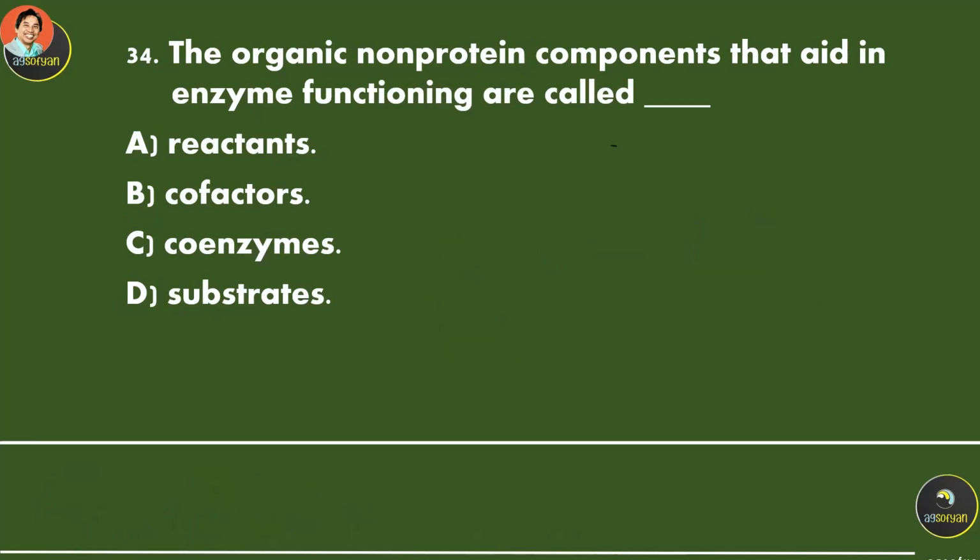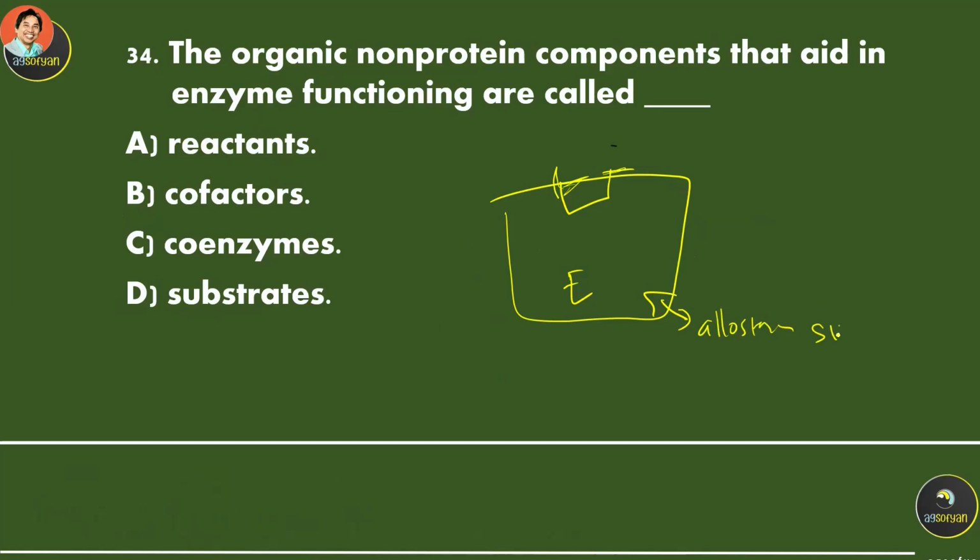The organic non-protein component that aids the enzyme functions are called... Okay, let's say this is an enzyme. It has an active site over here. There is also an allosteric site. Sometimes this allosteric site needs a molecule to make the enzyme functional.